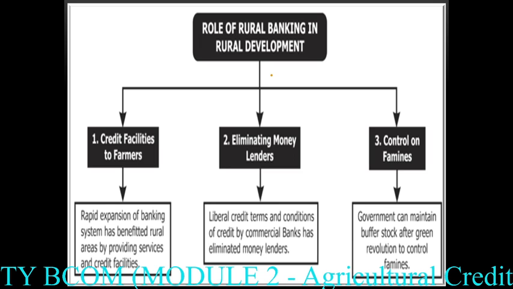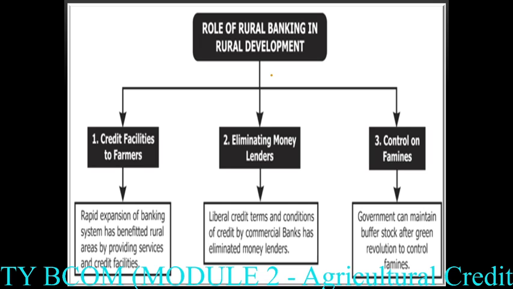Next is eliminating the money lender. By opening these rural banks, they are eliminating the money lender. As we know, money lenders exploit the farmers too much. Farmers take the loan from the money lenders, and at the time of repayment, they are exploited. So by eliminating money lenders, the farmers can easily get loans from the banking sector.